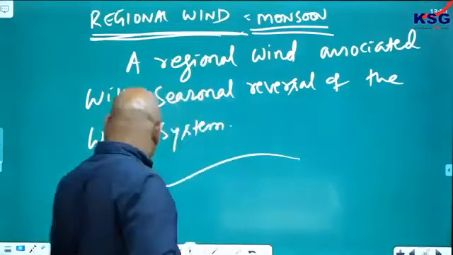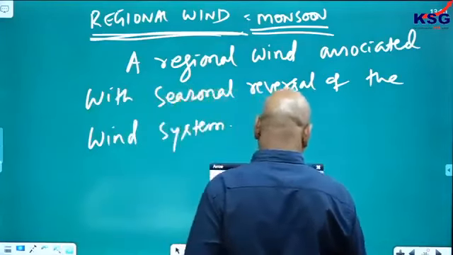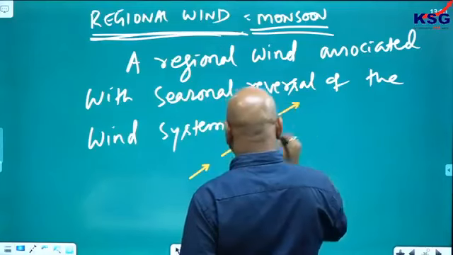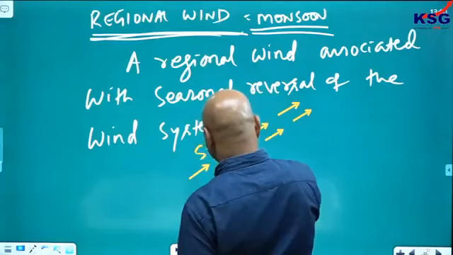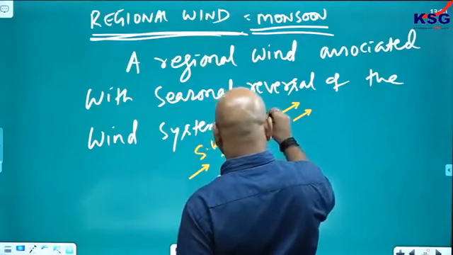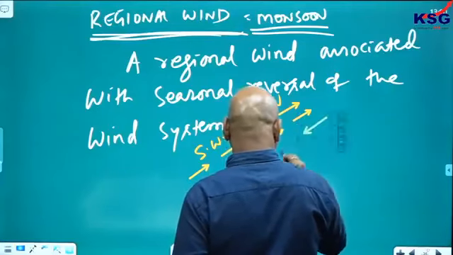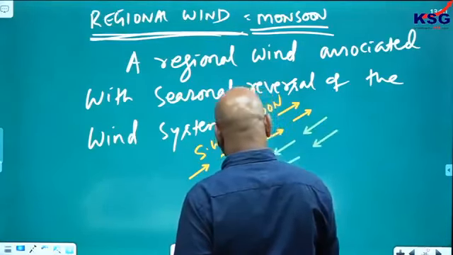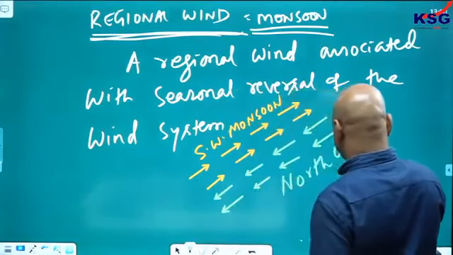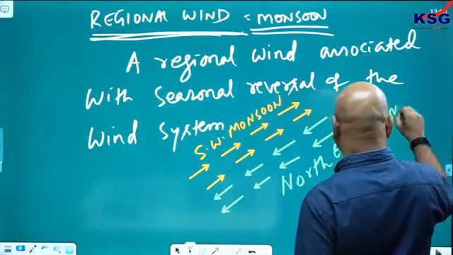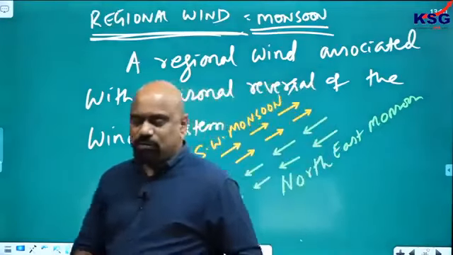See, the wind system here during the summer season, in case of India, what is this? It is called the southwest monsoon. And opposite to this it will come here as the northeast monsoon. Two types of monsoon we have. Complete reversal of the system here we have.